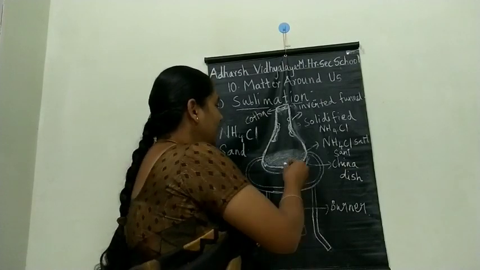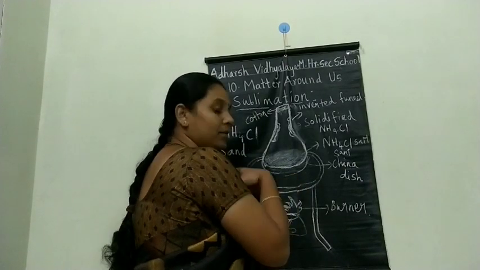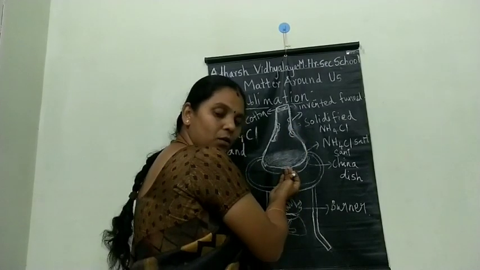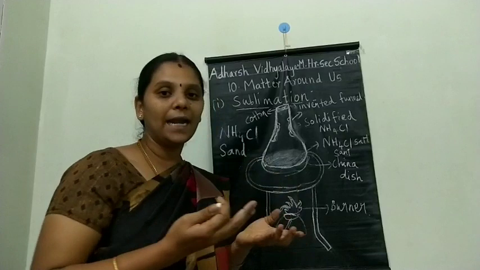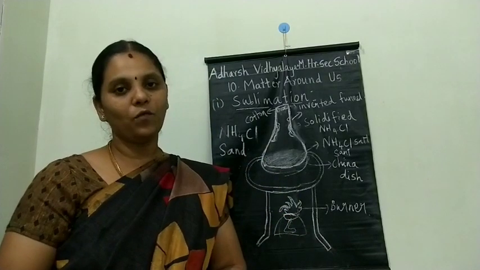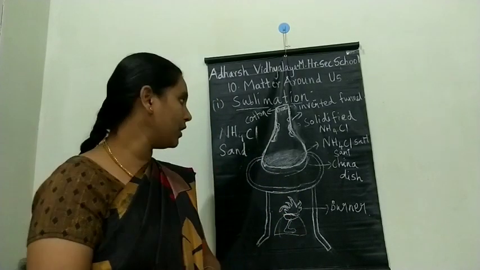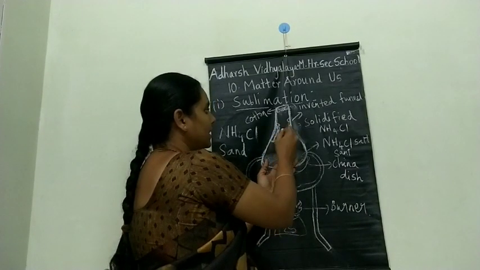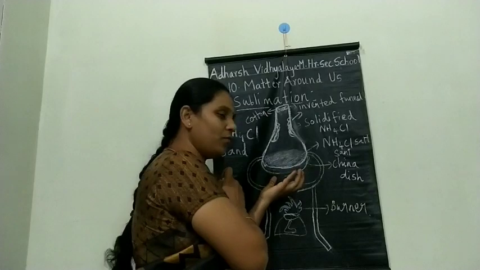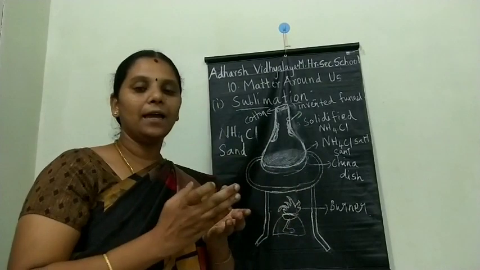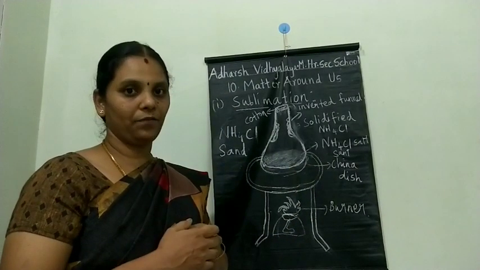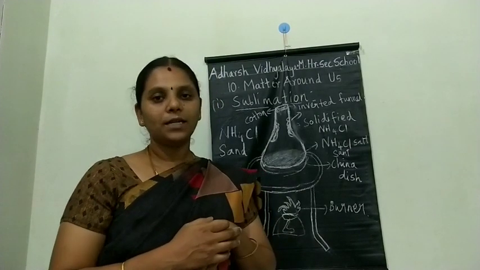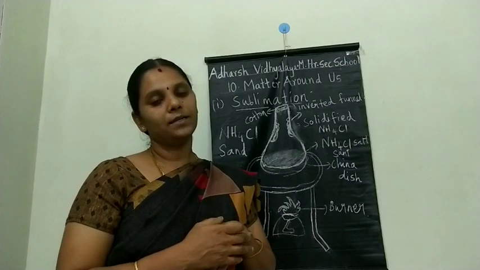Okay. Then after vaporizing all the ammonium chloride, which one is present in the mixture? In the China dish, only sand is present because it is a non-volatile substance. Clear, all of you? So the volatile substance settled at the side of the funnel, whereas the non-volatile substance is present in the China dish itself. Using this method, we separate the volatile substance from the non-volatile substance.